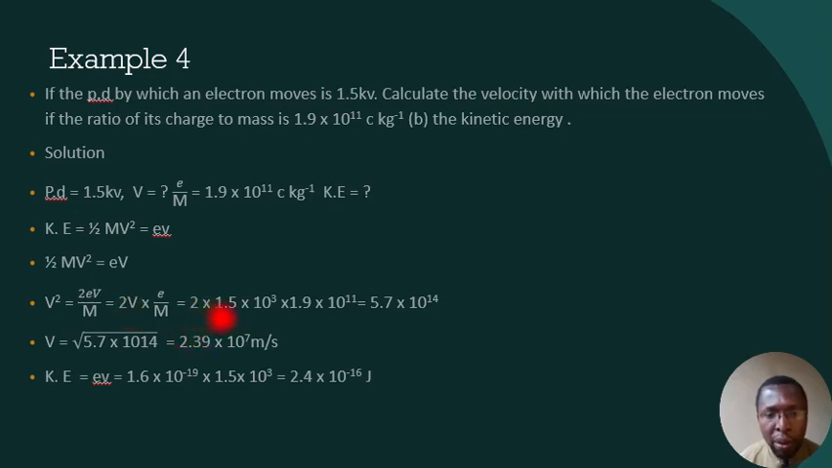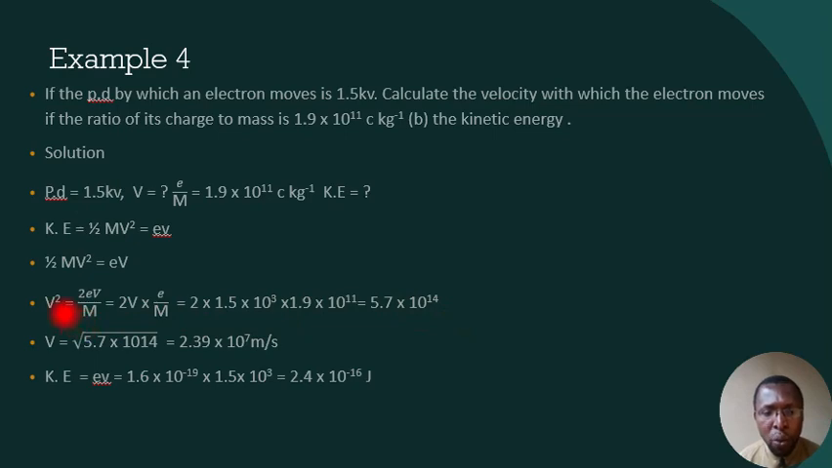So that V is this here. So 2 times our voltage, which is 1.5, the k there representing kilo, which is 10 to the power 3, then times our charge over mass, which is giving us 1.9 times 10 to the power 11. That's why we simplify it this way so that we can bring in this. So electron charge over mass here is now 1.9 times 10 to the power 11. And when you simplify all these, v squared will be 5.7 times 10 to the power 14.